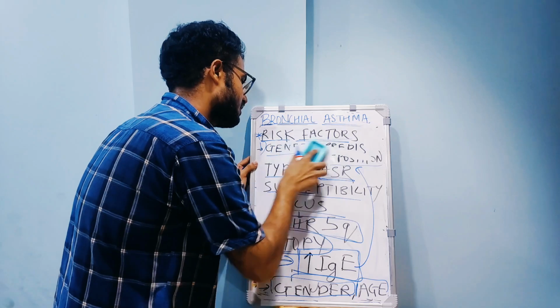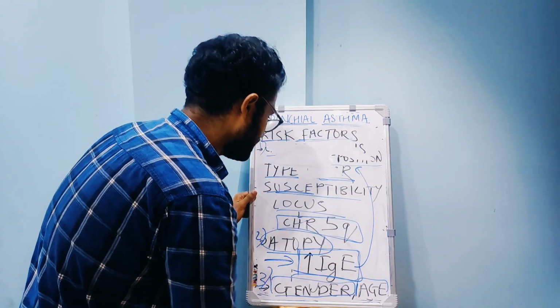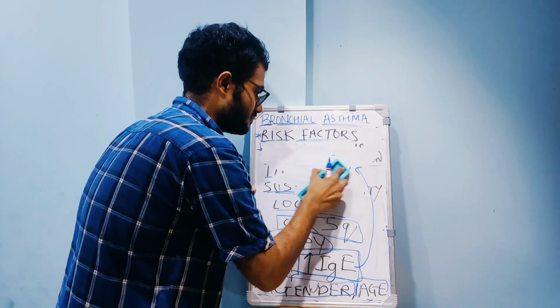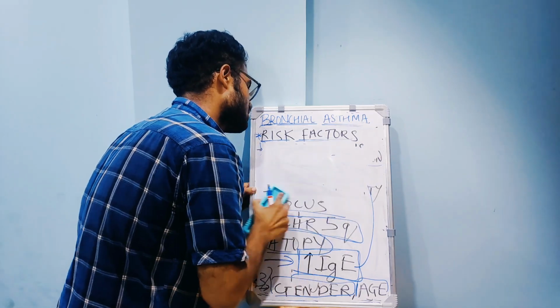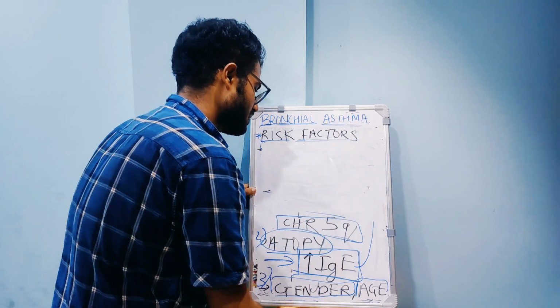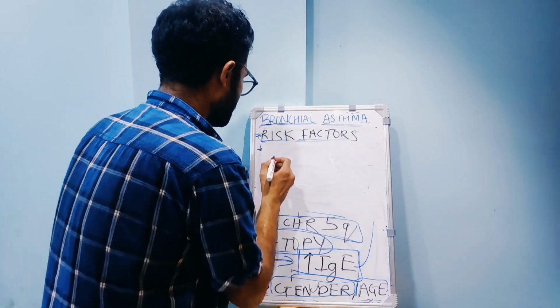This is the third: gender and age. It is more common in boys than girls, and it usually occurs below 25 years of age. You should know this.